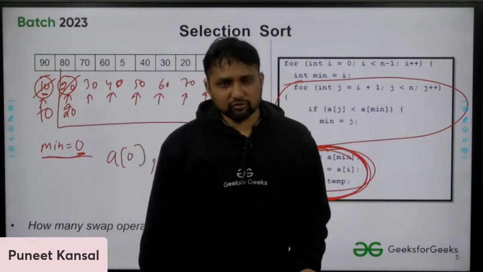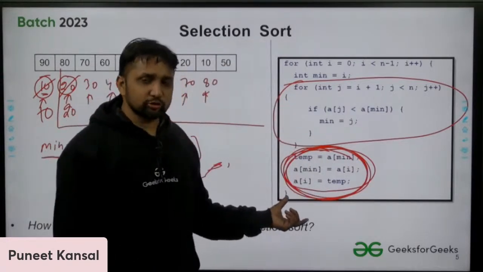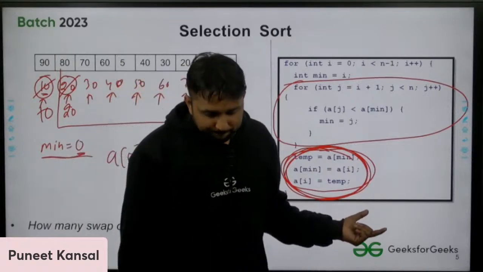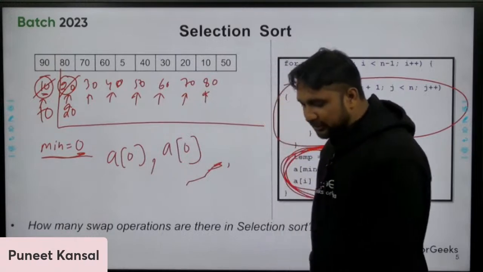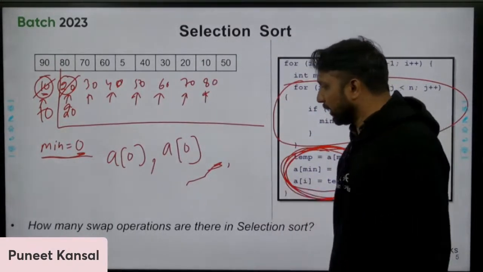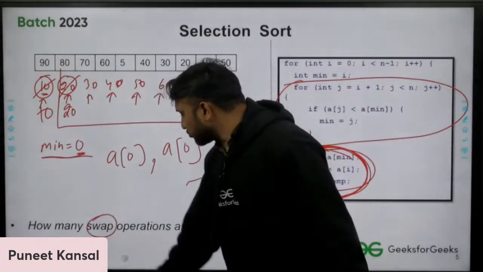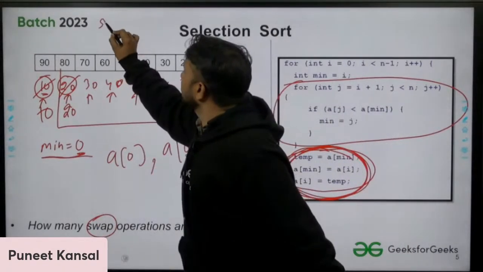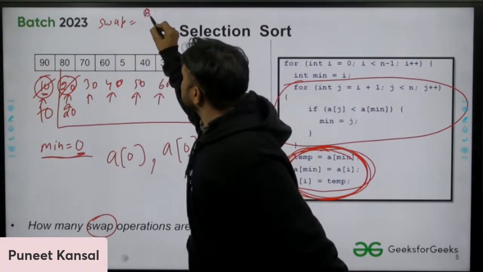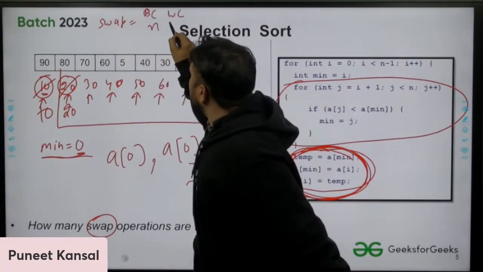Okay, so the number of swaps will be n, in the best case also. The number of swaps will be n. Yes, that is to itself, and that's the reason why in the best case also it is taking n. So you already told me now, the number of swaps, let me write here. In the best case and worst case, you told me n and n.